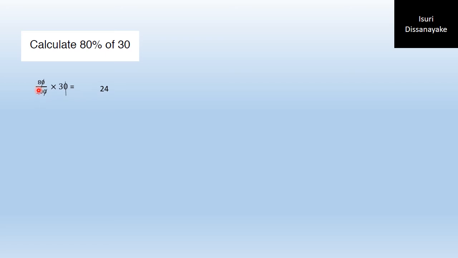So we write it as 80 over 100 times 30. What is 80% of 30? You cut the zeros off, and that is 24. 80% of 30 is 24.